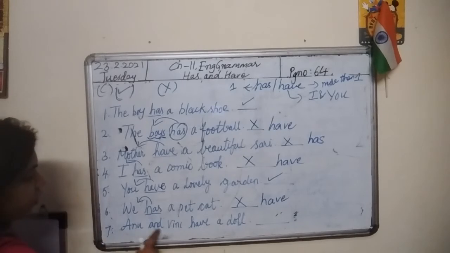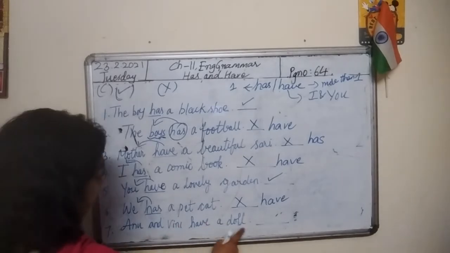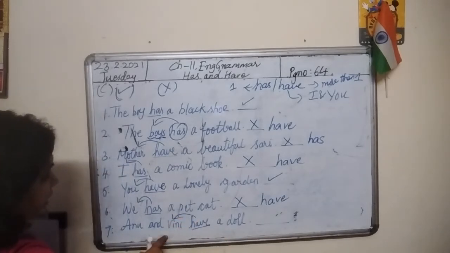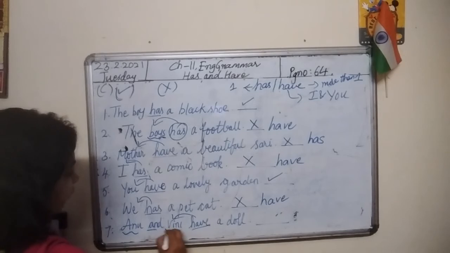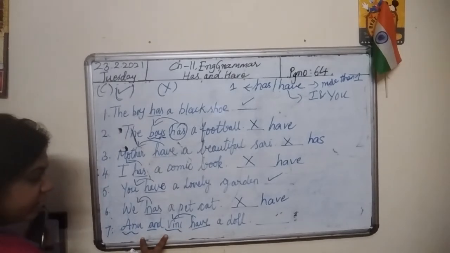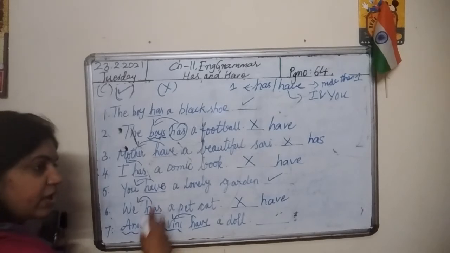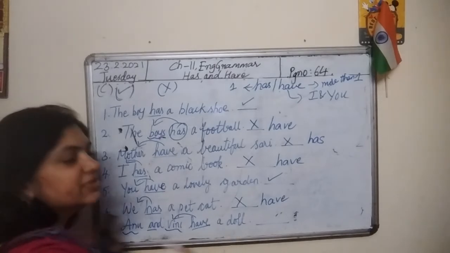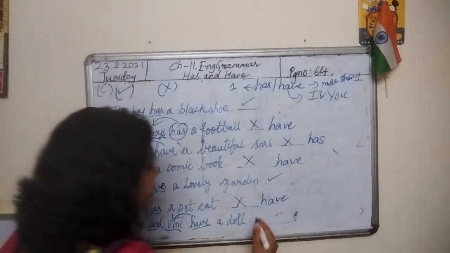Seventh one. Anu and Winnie have a doll. Where is have? Have is here. So what's given before have? Anu and Winnie. It means here we are talking about two persons, more than one. When we talk about more than one, we should always use have. So Anu and Winnie have a doll. This is absolutely right. There is no mistake in this sentence.